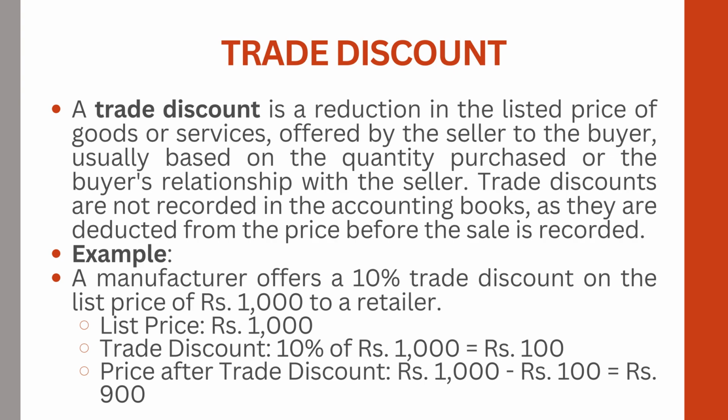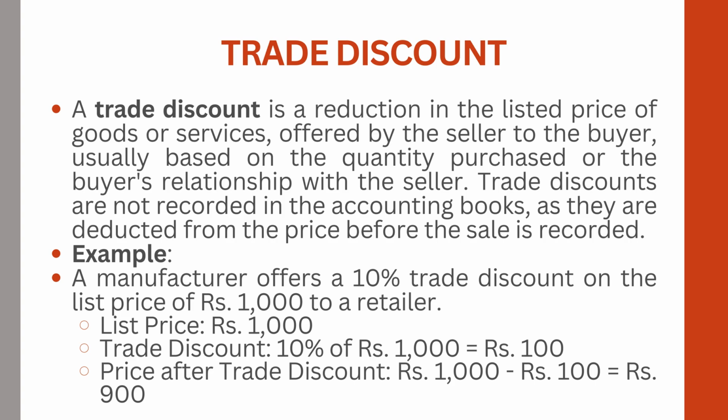For example, if a manufacturer offers a 10% trade discount on the list price of 1000 rupees to a retailer, then the trade discount is 100 rupees. That means the price after trade discount is 900 rupees.